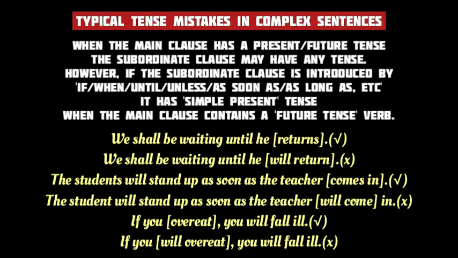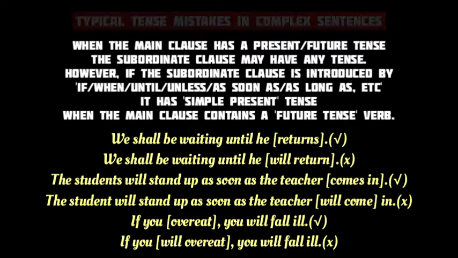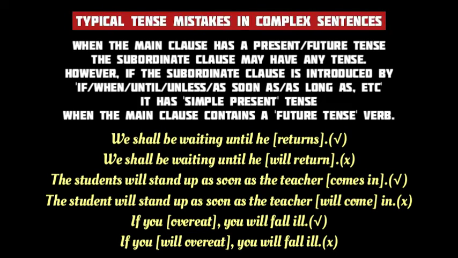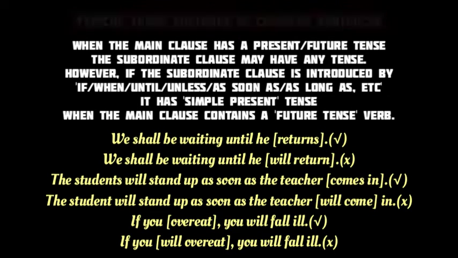In the first sentence here, we shall be waiting until he returns. The subordinate clause is introduced by the subordinating conjunction until. So although the main clause has a future tense verb, shall be waiting, the subordinate clause has a simple present tense, returns. The use of the simple future verb will return is incorrect here.